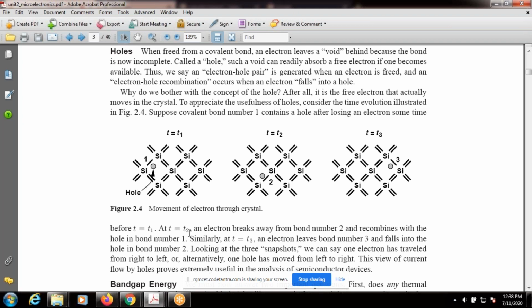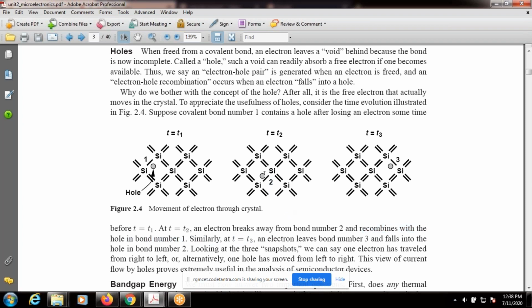Now at t equals t2, an electron breaks away from bond number 2. In bond number 2, this electron gains some thermal energy, then it will break the covalent bond, and recombines with the hole in bond number 1.